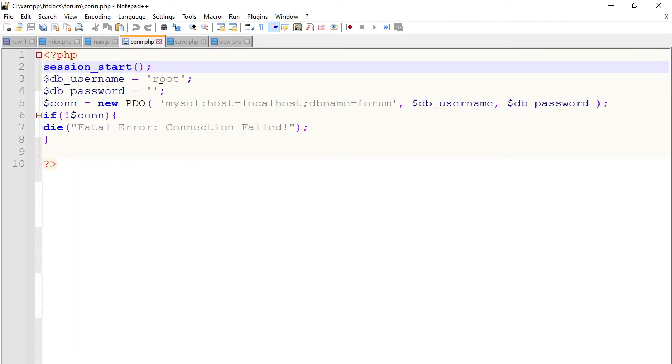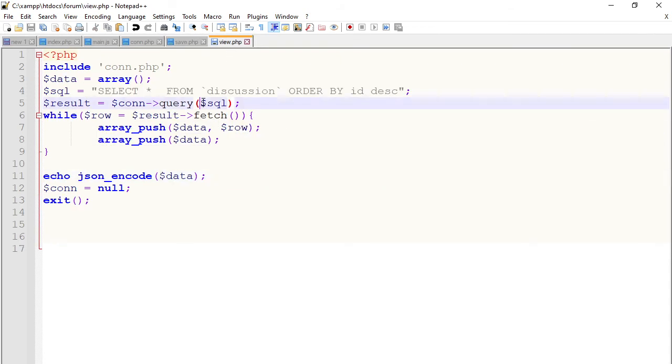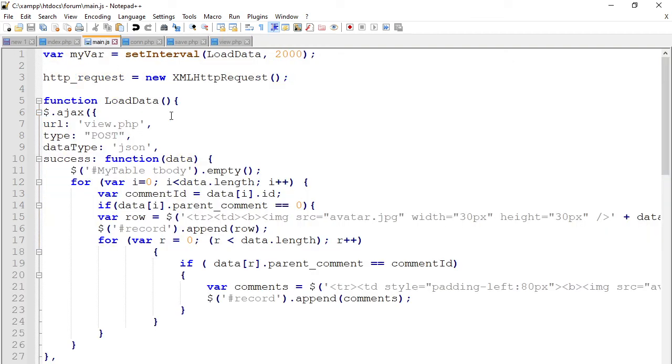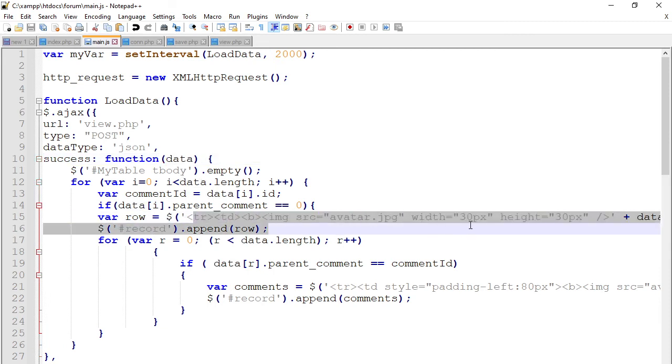Connection: just root, empty password, database forum, save. We have got a connection page, then insert the data to the database, and lastly we have got the view, which gets the data and converts it to an array, then into JSON data, which is sent to the main.js. And once it receives the JSON data, you can see this is where the data is received. And once it is received, you put it in a table row.